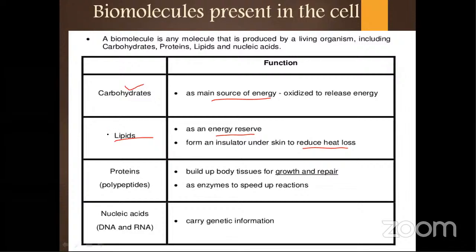Okay, so lipids act as an insulator under the skin and reduce heat loss. The next thing is proteins. Proteins are used as the building blocks for the growth and repair of the organism. All the enzymes are mostly composed of proteins only, apart from some exceptions like ribosomes. Then nucleic acid, as you all know, is DNA and RNA, which carry the genetic information.